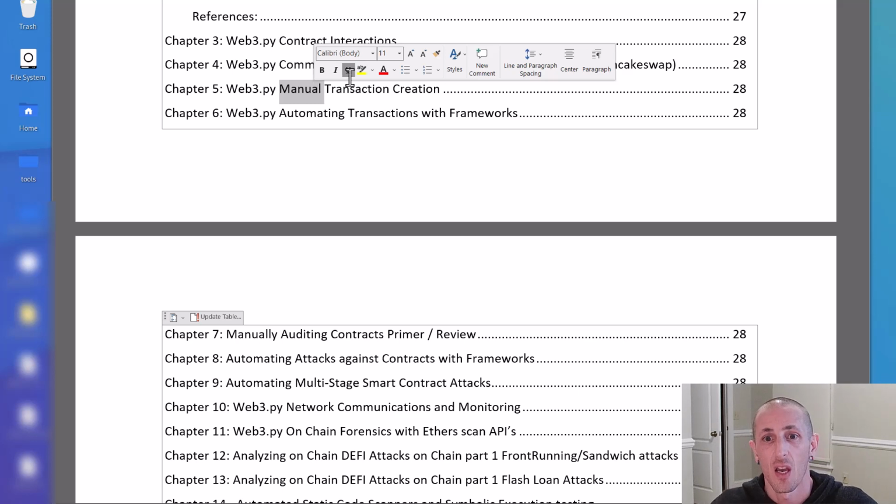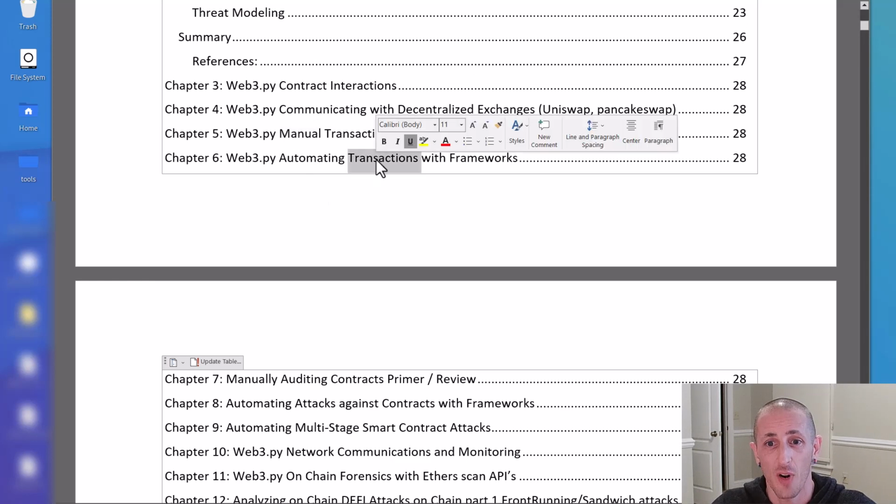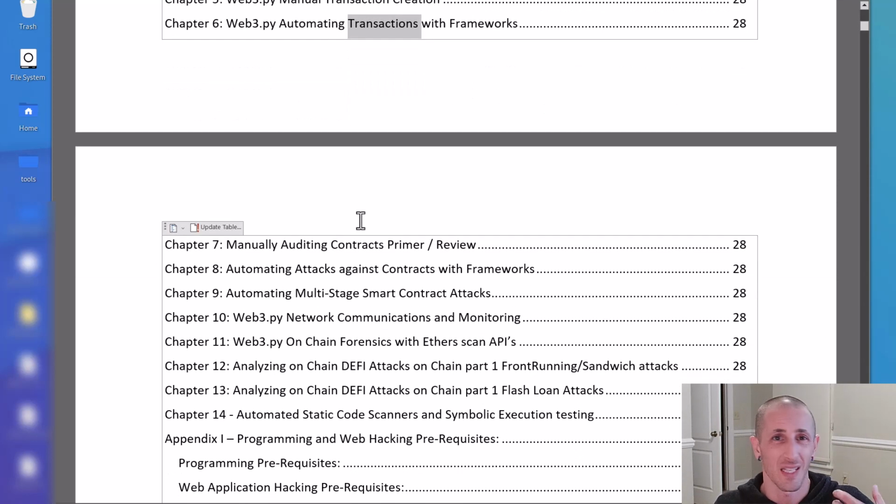From this, automating the transactions with frameworks, you can also write tests if you're like a developer. A lot of developers like to write tests, or auditors like to write tests, and I'll show how to do that. Not really what I do. I prefer just automating the code straight up.